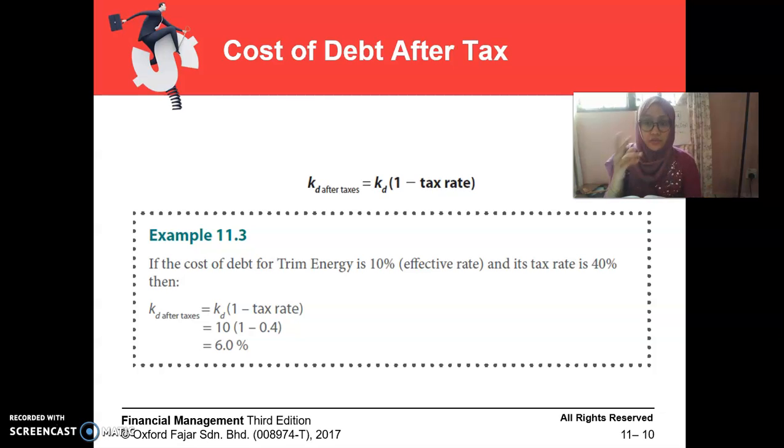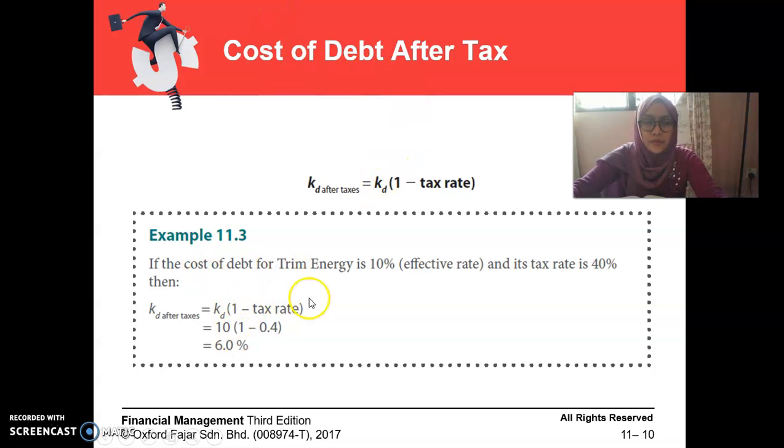I is the interest. Very simple formula: cost of debt equals I over P. I is the interest over P, the price or proceeds, the market price. So you can use KD equals I over P to calculate the cost of debt.